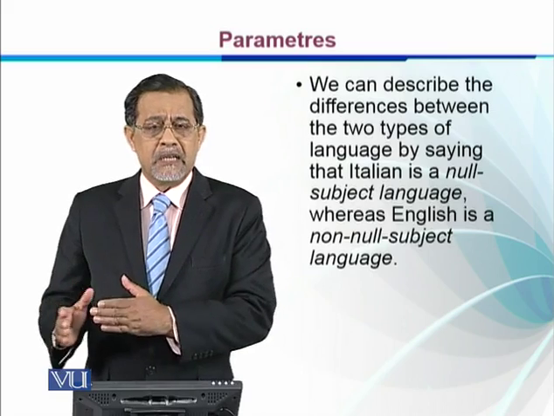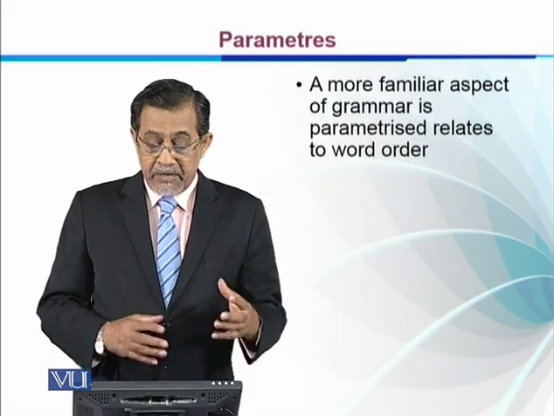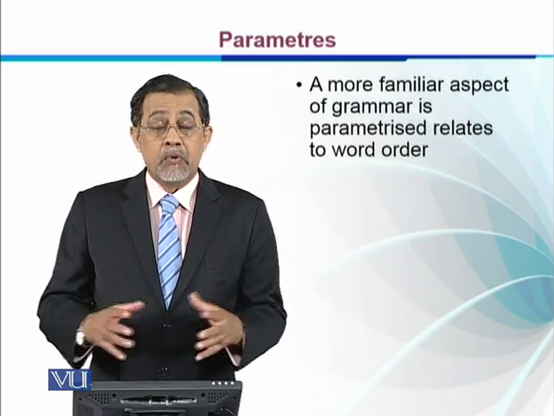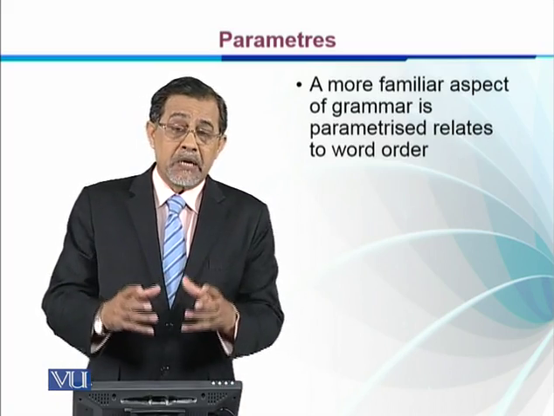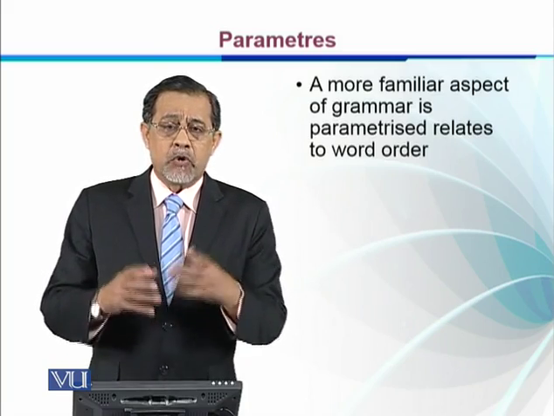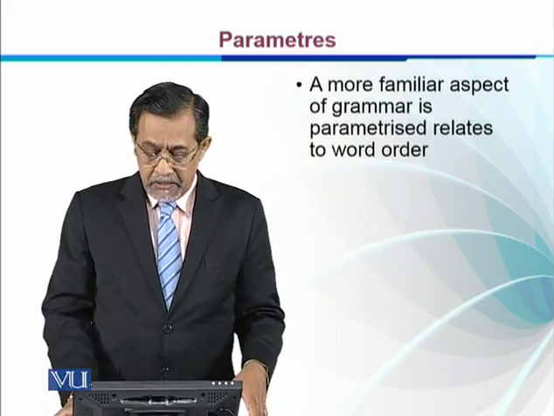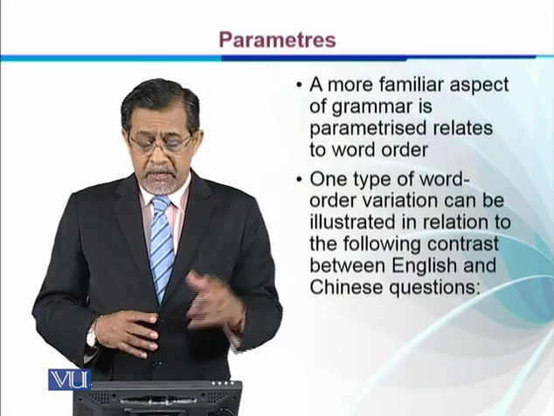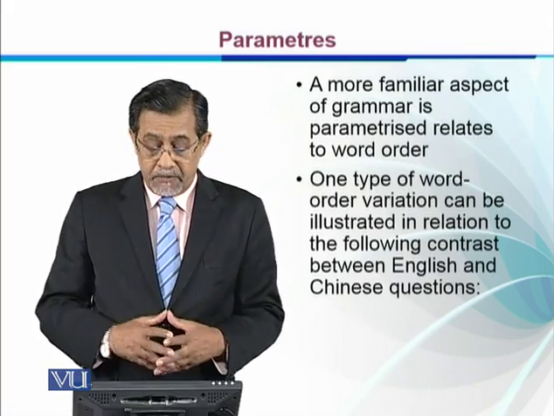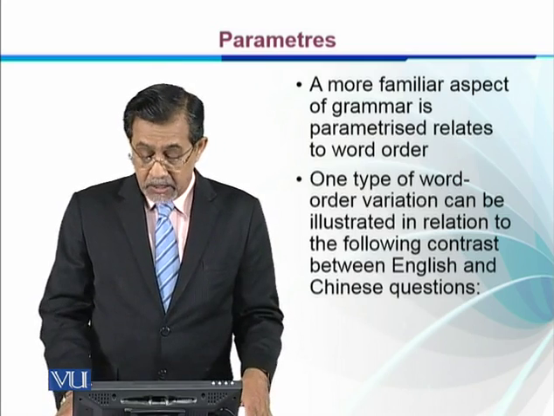A more familiar aspect of grammar that is parametrized relates to word order. Obviously, we have talked about how the order of constituents in a sentence varies from language to language. One type of word order variation can be illustrated in the contrast between the English and Chinese questions.